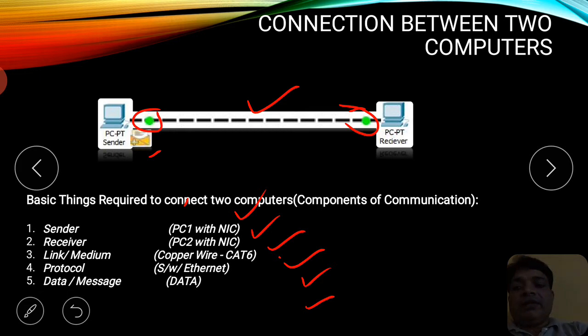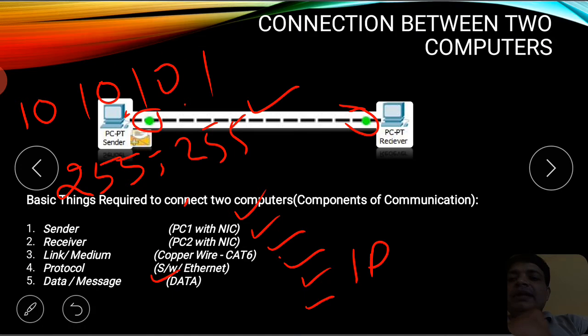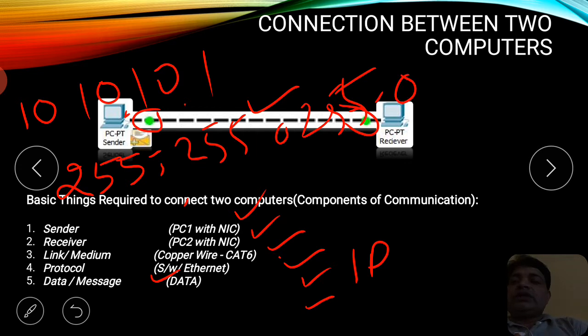Whenever it is connected in a proper manner physically, it doesn't mean that they will be ready to transfer the data. Here one more thing we need, that I have mentioned, is the protocol, called IP. So with any IP, you have to configure these PCs first. For example, you may take an IP such as 10.10.10.1. You need to provide a subnet mask along with this IP, or you can just press tab to take the default subnet mask. For example, here you have chosen 255.255.255.0 as the subnet mask for 10.10.10.1.